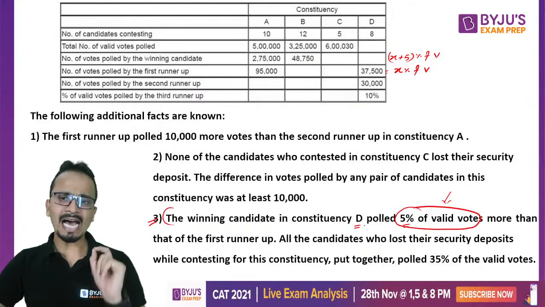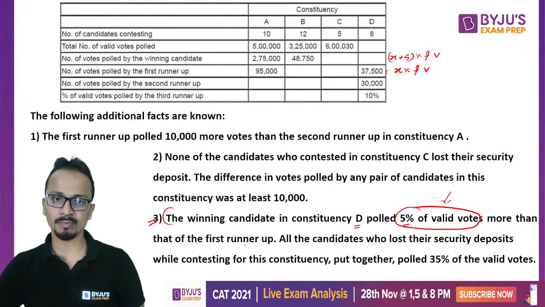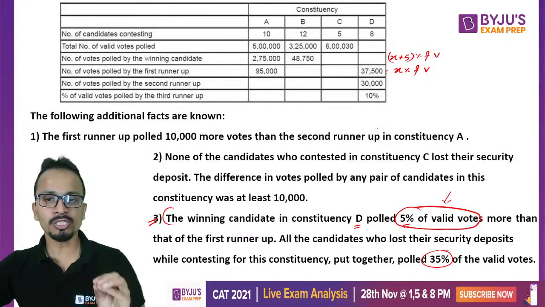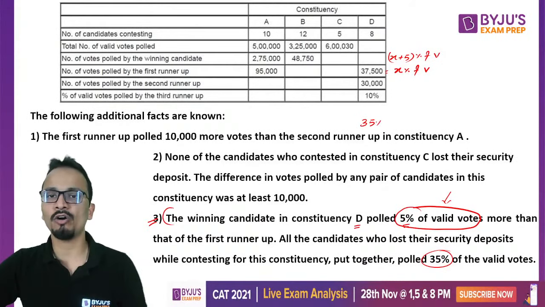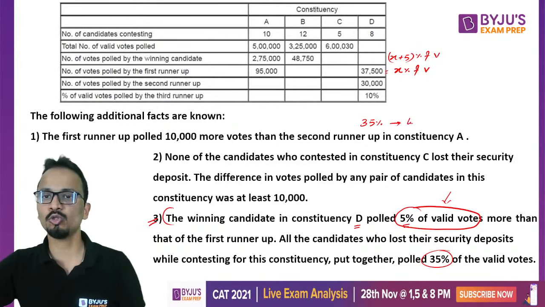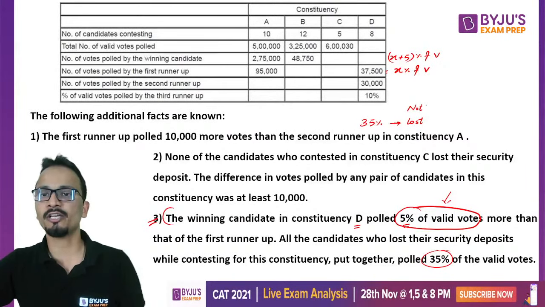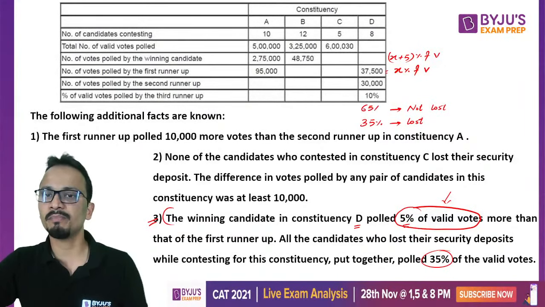Okay, all the candidates who lost their security deposits while contesting this put together polled 35% of the valid votes. So those who have lost the security deposit have got 35% of the valid votes. So those who have not lost the security deposit, the percentage share of votes will be 65%.